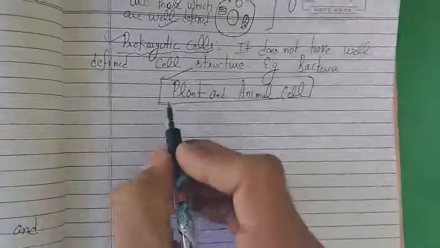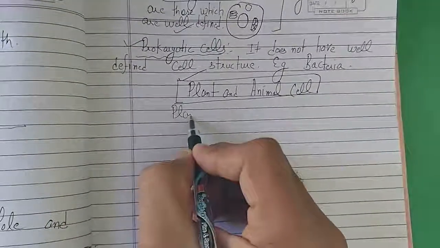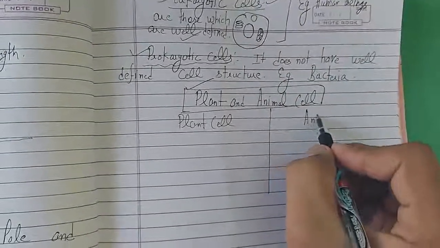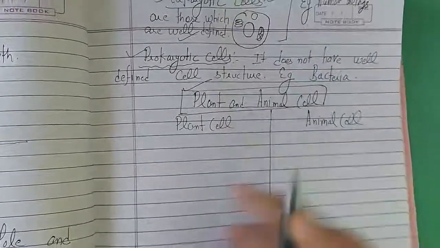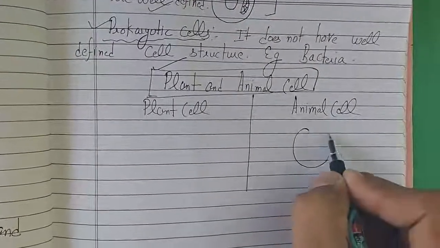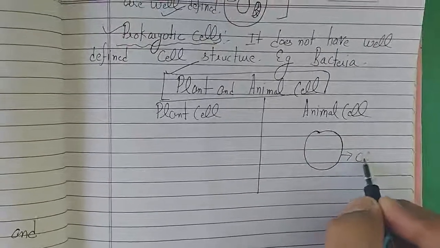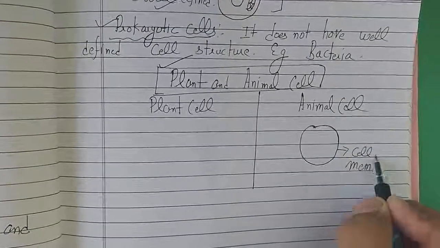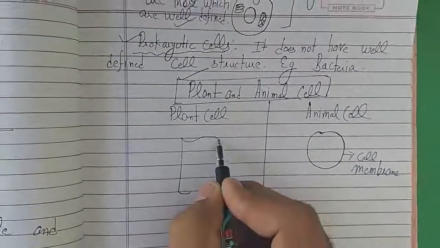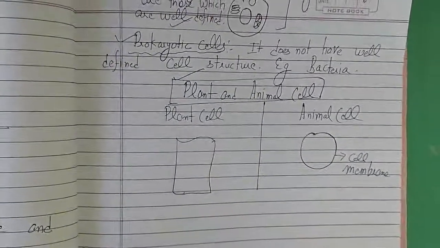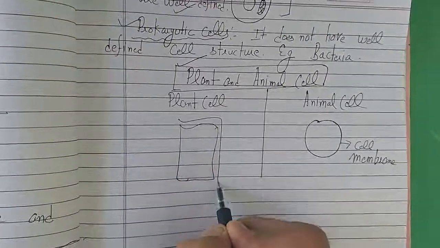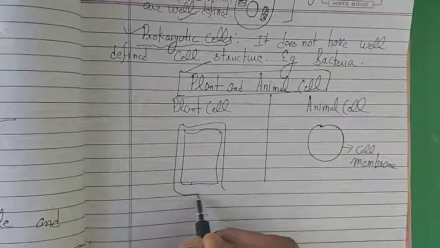So the first concept is they will ask the difference between the plant cell and the animal cell. On that day I have told you that there is a cell membrane. And here in the plant cell, the cell membrane is also there, but they have an additional protective membrane that we have already discussed, whose name is cell wall.